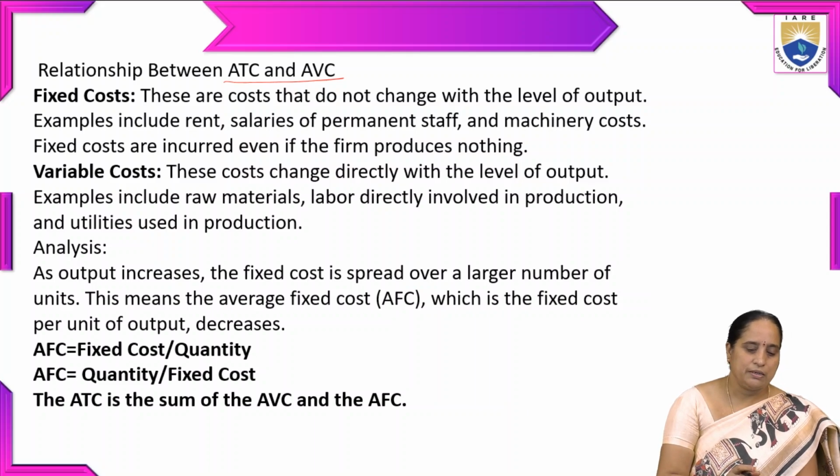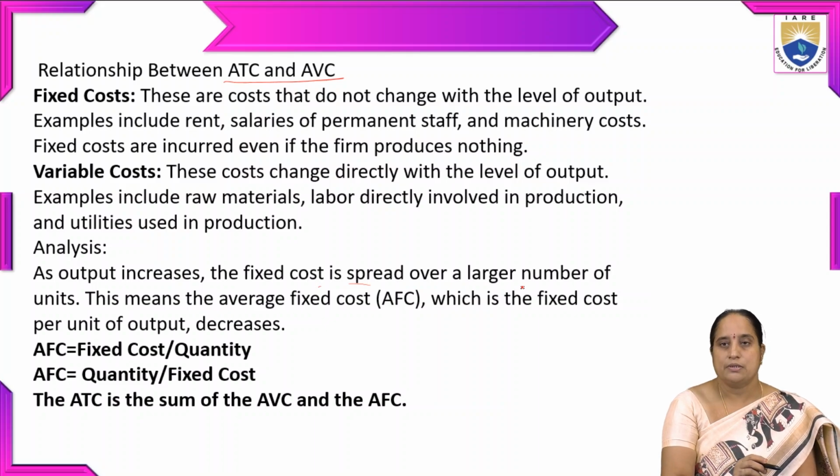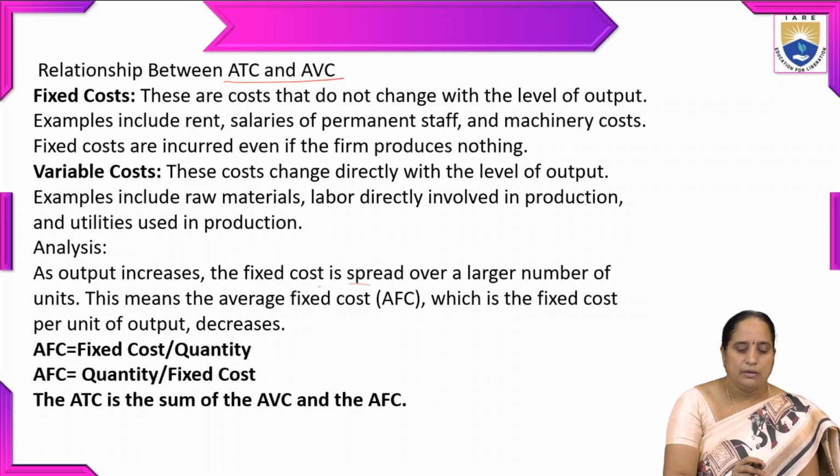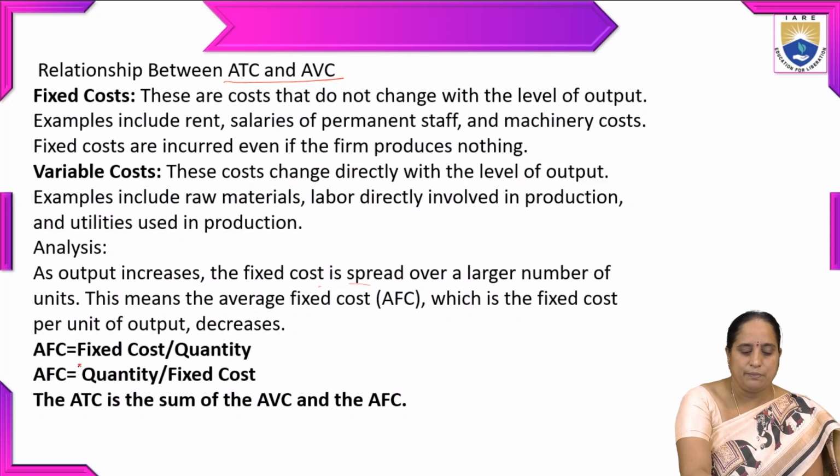Coming to the analysis part, as output increases, the fixed cost is spread over a larger number of units, and this means the average fixed cost, which is the fixed cost per unit of output, decreases. So fixed cost per unit is decreased, but when you are taking it as an aggregate at different levels of output, it remains the same. Average fixed cost can be derived using the formula AFC is equal to fixed cost divided by quantity.